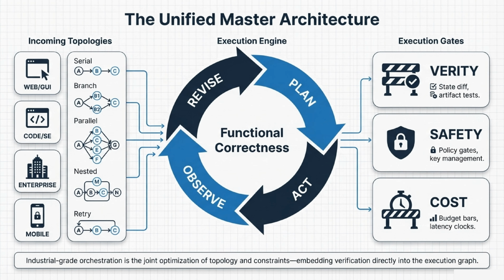To tie it all together, we use the unified master architecture. Incoming topologies, whether they are serial, branch, parallel, nested, or retry structures, feed into a centralized execution engine. This engine continuously loops through planning, acting, observing, and revising. At the same time, it embeds functional correctness directly into the graph through execution gates, constantly checking verity, safety policies, and latency costs.